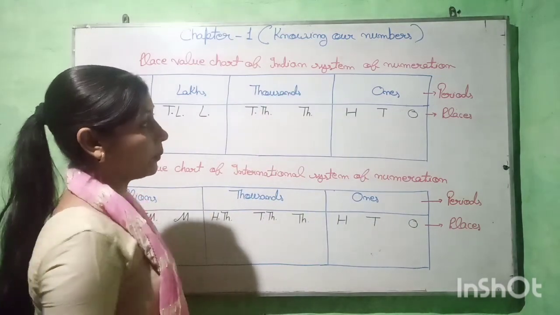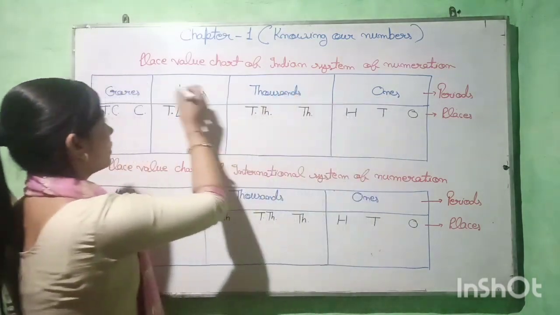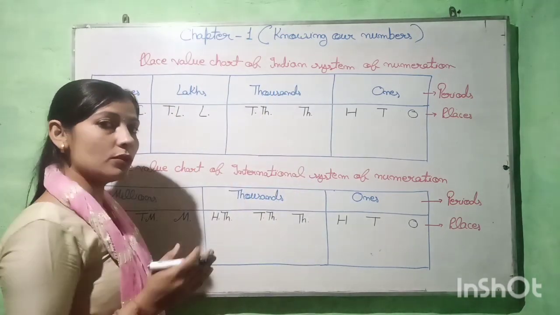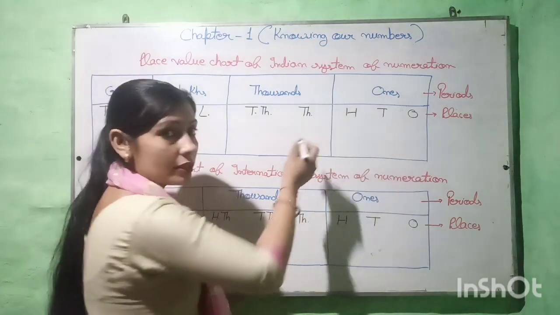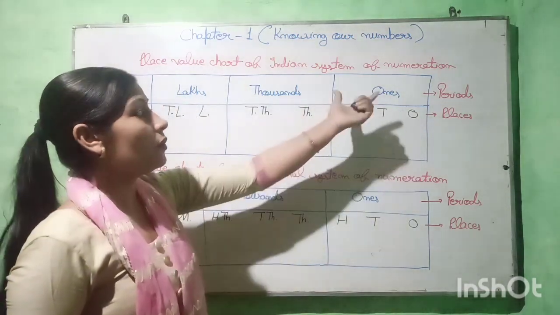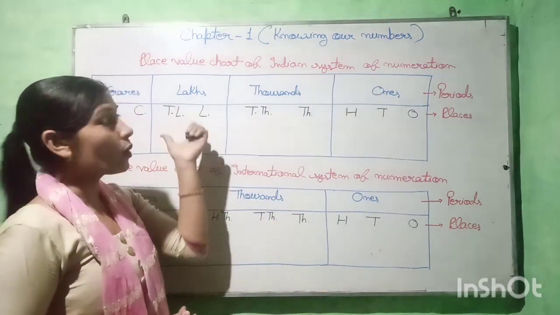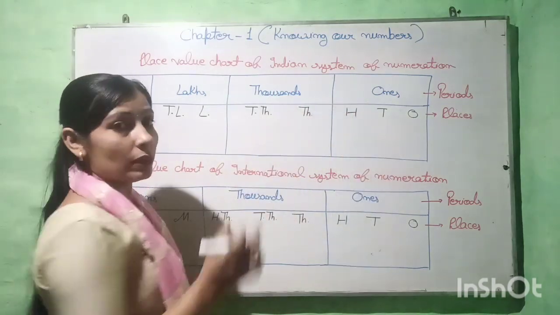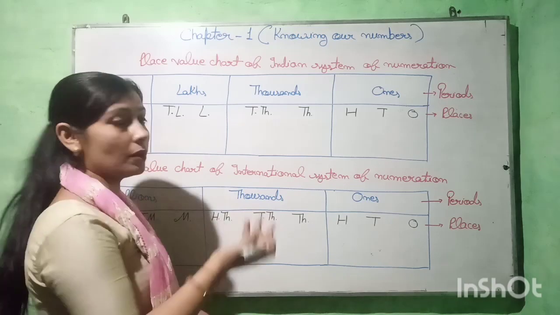Or we can say these four are the families. You can say periods or families. We are having four families according to the Indian place value system, and each family has some members.